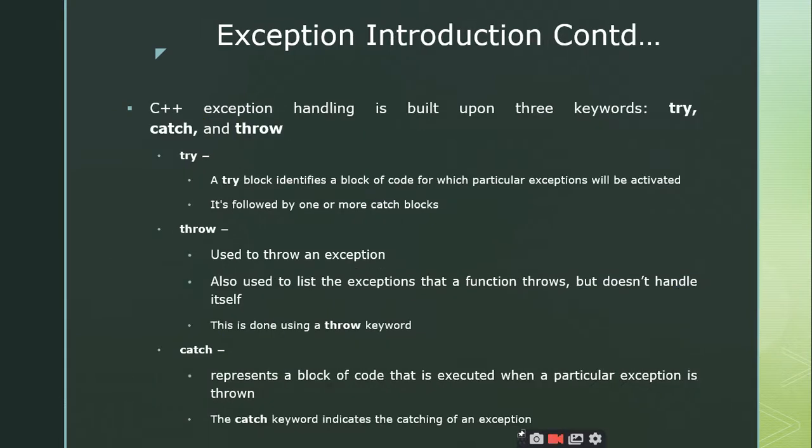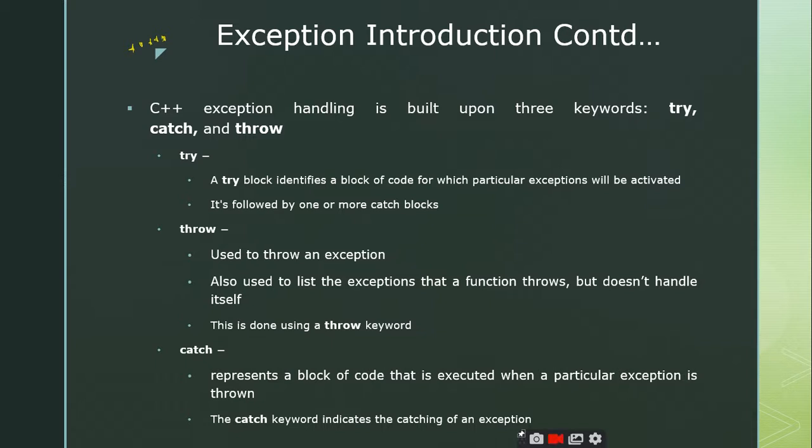So again, this particular slide is a very, very important concept. As I am saying, it is common that a program may enter into runtime errors. That means it is common that a program may have exceptions. So whenever we have an exception, what is happening? The program will terminate abruptly. Am I right or not? Exceptions will make the program terminate abruptly. That is what we have seen in the earlier example also.